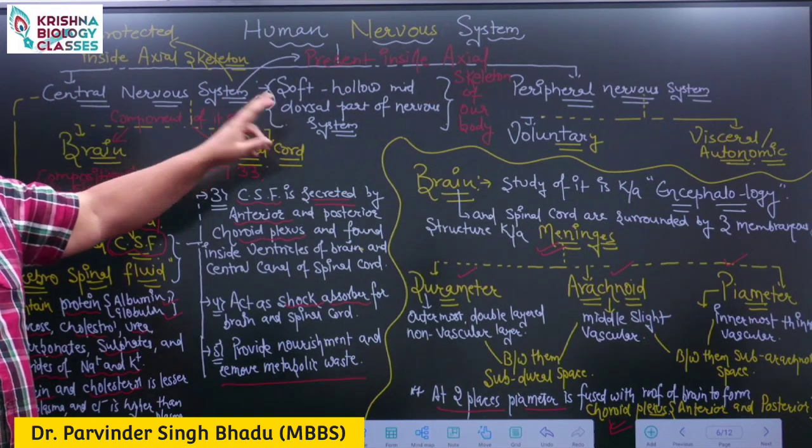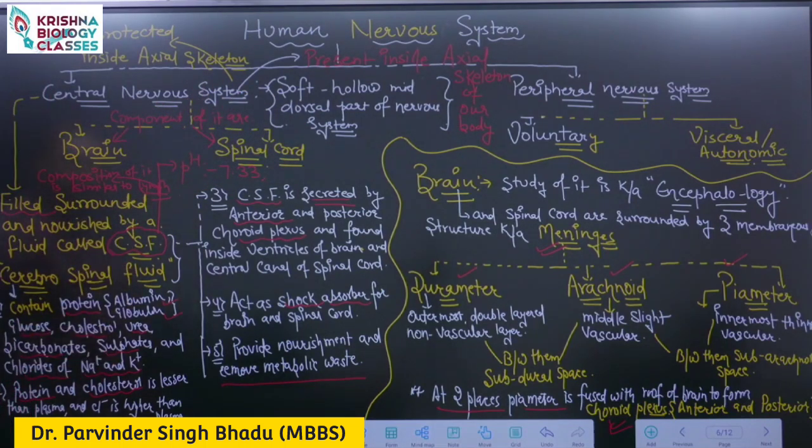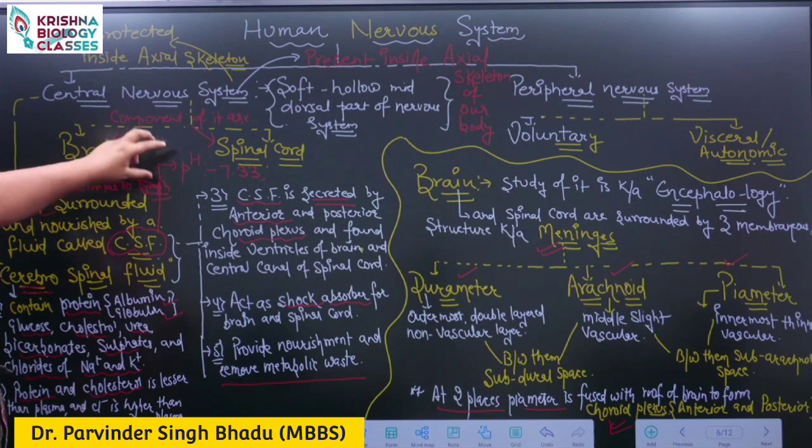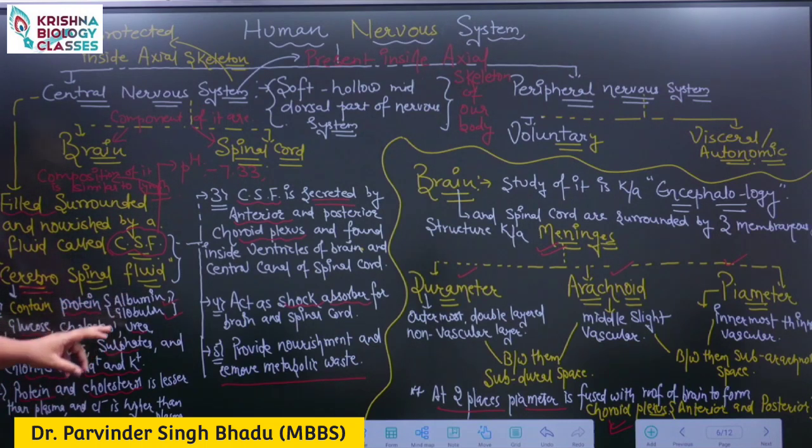Inside both brain and spinal cord, a specific type of liquid is present, which fills and surrounds them, and is named cerebrospinal fluid. The pH of this fluid is slightly alkaline, 7.33, and the composition is quite similar to lymph. It contains proteins like albumin and globulin, glucose, cholesterol, urea, bicarbonate, sulfate and chlorides of sodium and potassium.